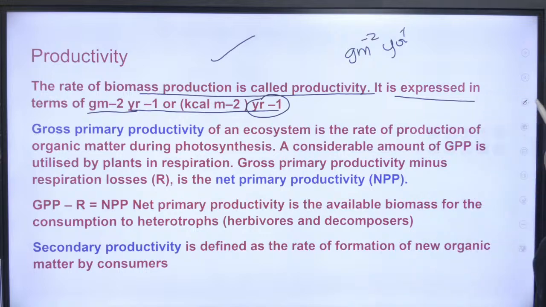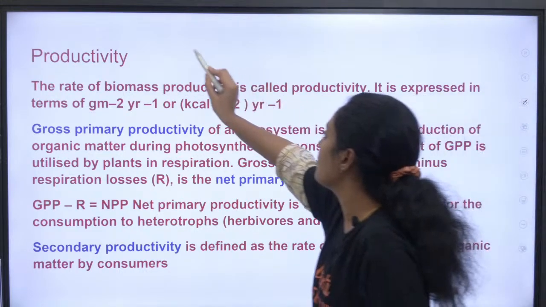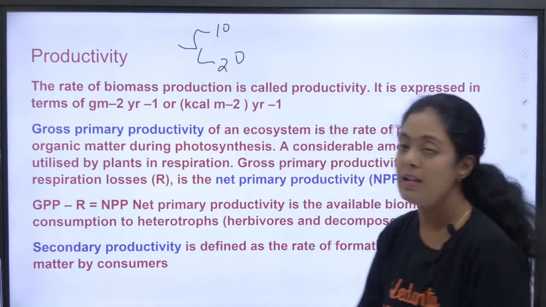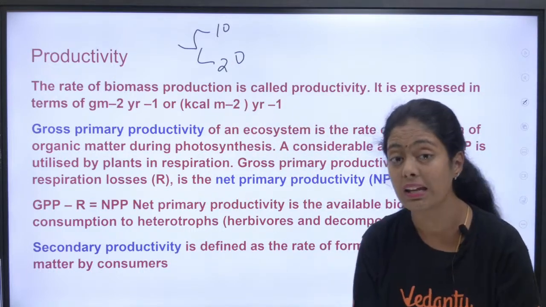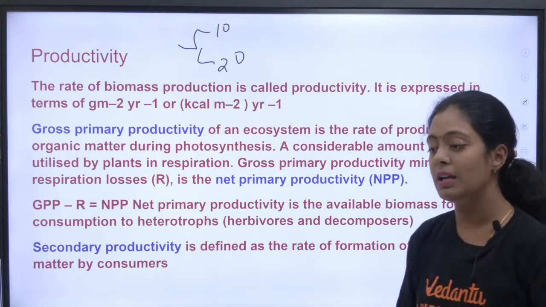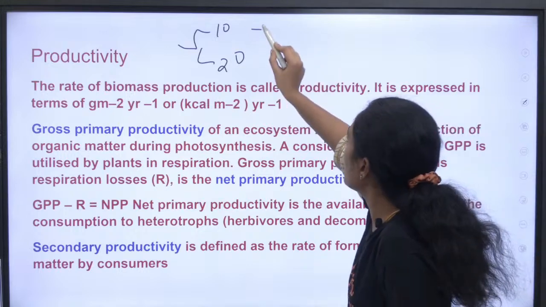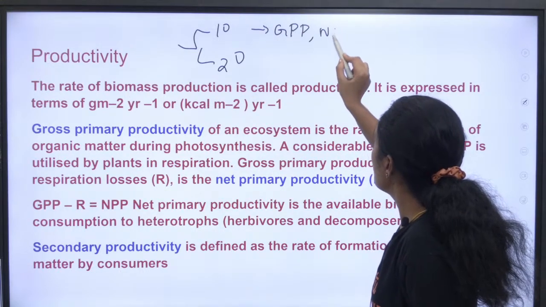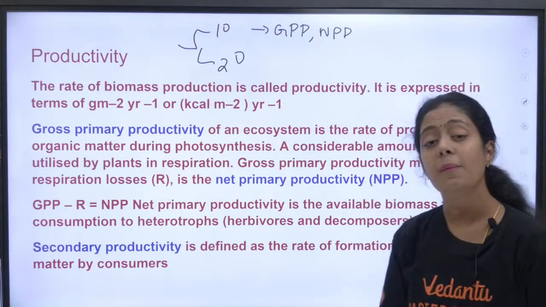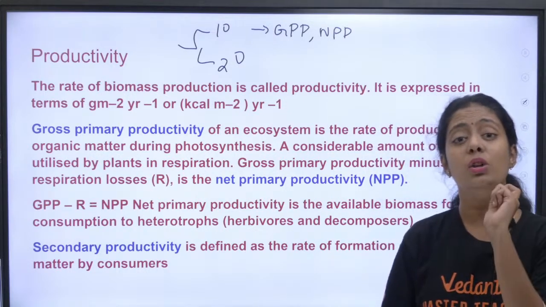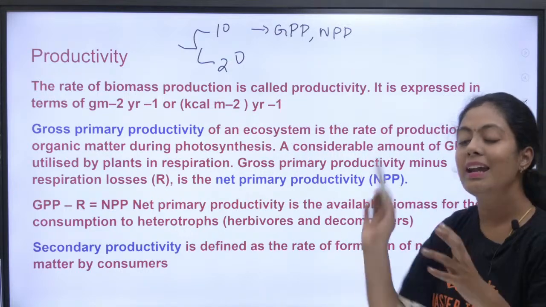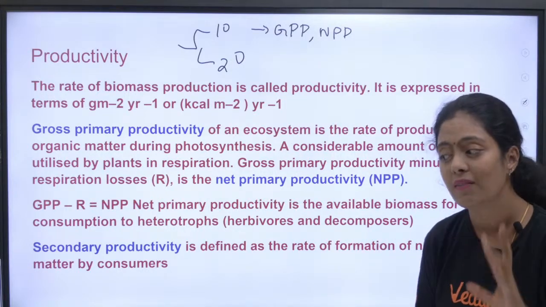We define productivity in two ways. One is primary productivity, another one is secondary productivity. This is very important. Now the primary productivity is of two types. What are they? Gross primary productivity and net primary productivity. Let's try to understand the nuanced differences between gross primary productivity and net primary productivity, which is very, very important.